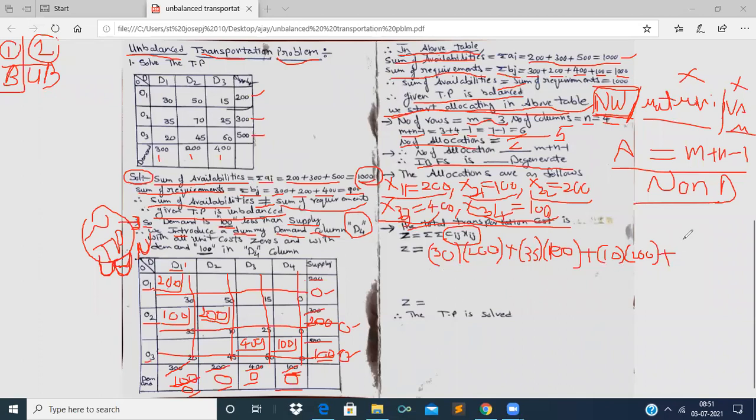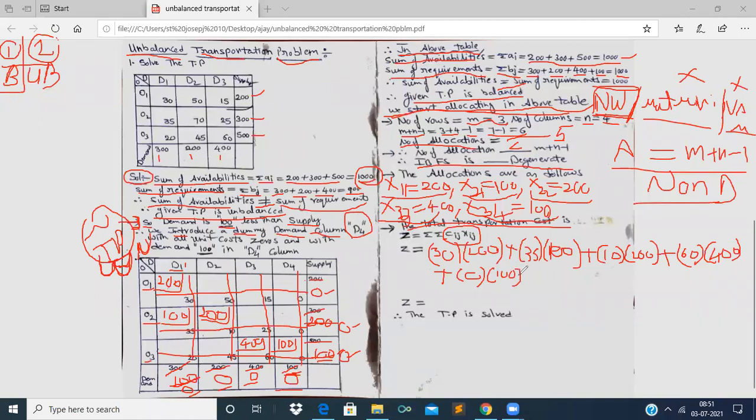And now the fourth cost is 60 and its corresponding allocation is 400, plus the last cost. The last cost is 0 with allocation 100, right?